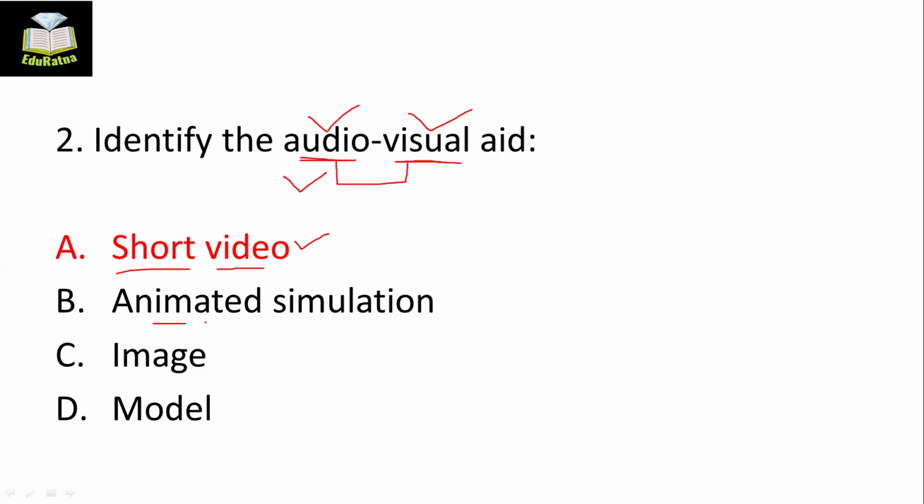Animated simulation, only animations, you will only watch it. Image, you will only watch it. Model, you will only watch it. Okay, so the answer would be A, that is short video. Okay. Question number 3.